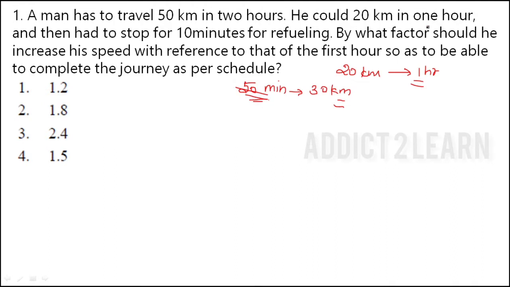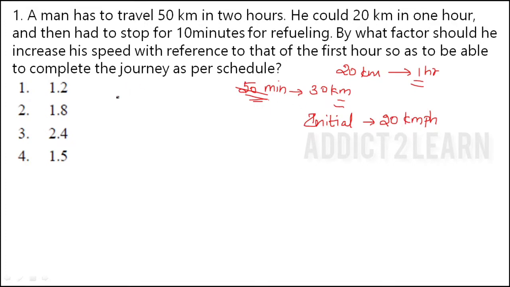Initially the man traveled 20 km in 1 hour. So we can say that the initial speed of the man is 20 km per hour, because in the sentence itself they have given 20 km in 1 hour, which means 20 km per hour speed.